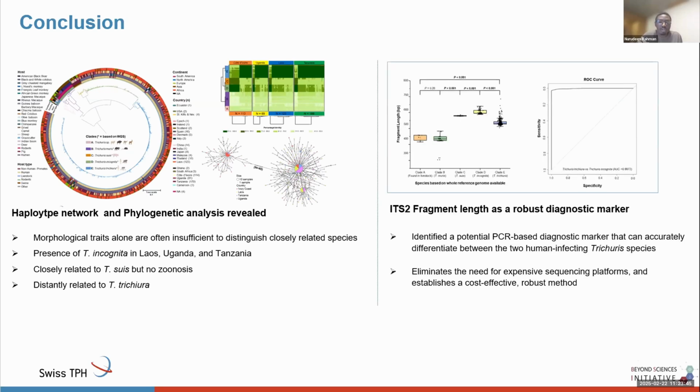Finally, we used fragment length and showed that it is a robust diagnostic marker. We identified it as a potential PCR-based diagnostic marker, which could accurately differentiate between these 2 human-infecting Trichuris species. This could eliminate the need for expensive sequencing platforms and establish a cost-effective and robust method to delineate the differences between these 2 Trichuris species.